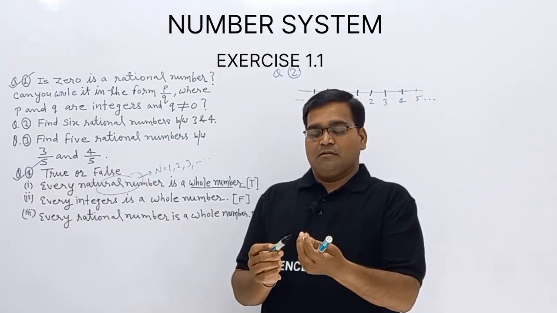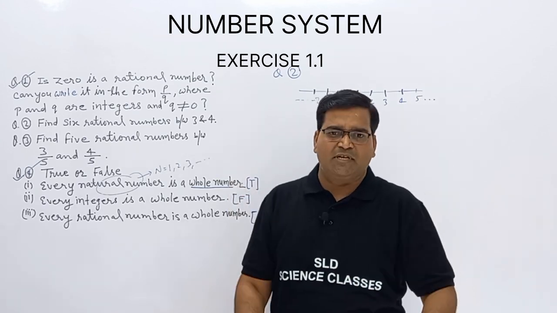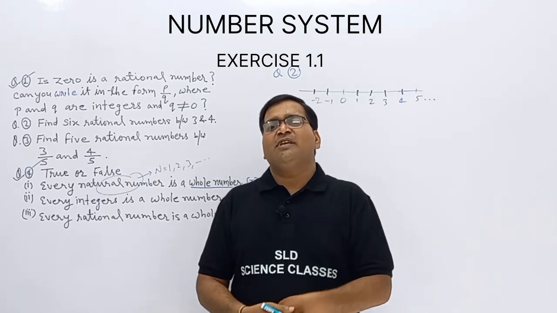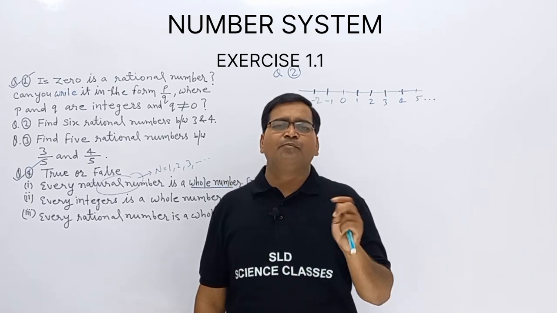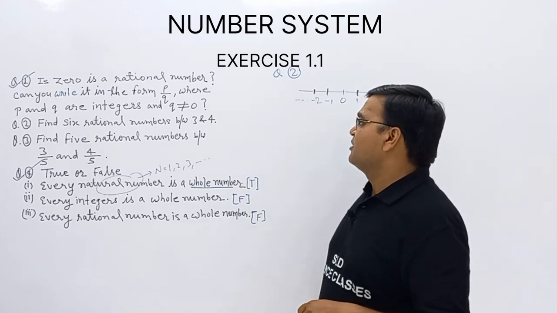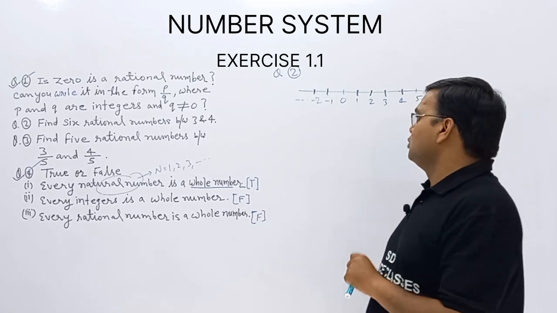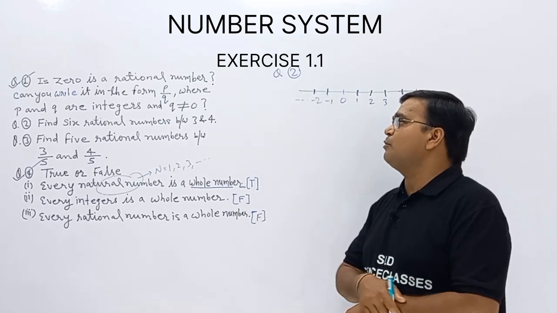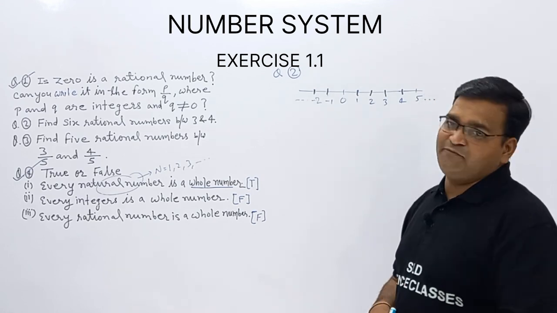There is one standard process, an easy process. If you follow that process you can find n numbers in between 2 rational numbers. So without wasting time I am going to give the solution of this question. Find 6 rational numbers between 3 and 4.